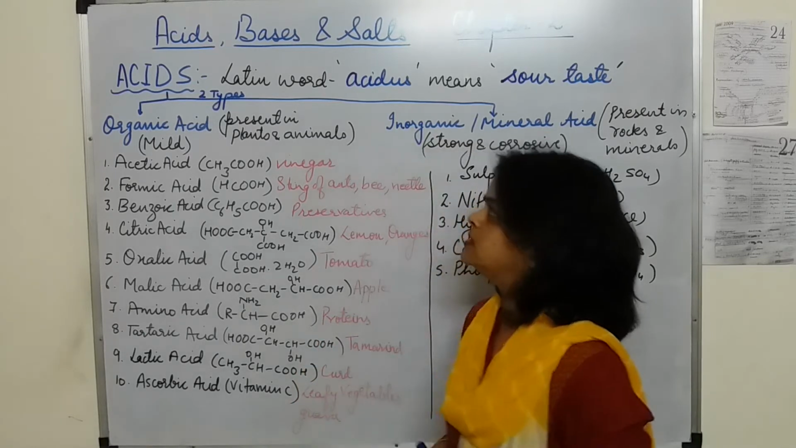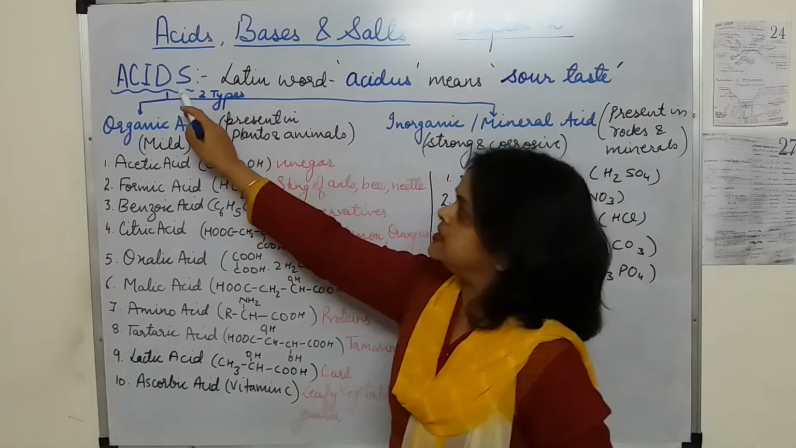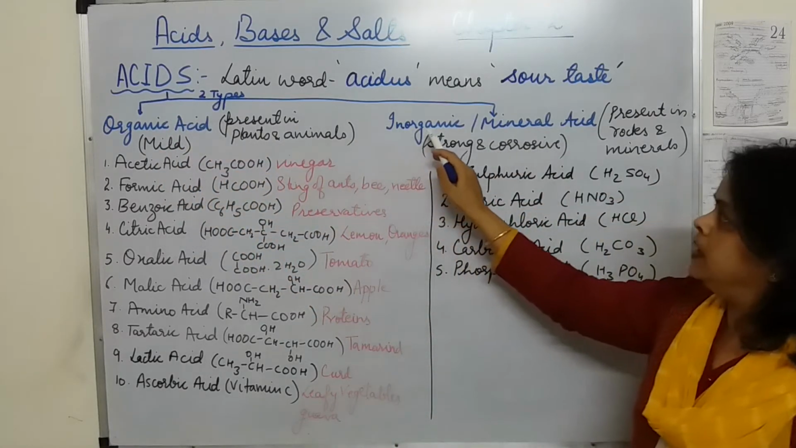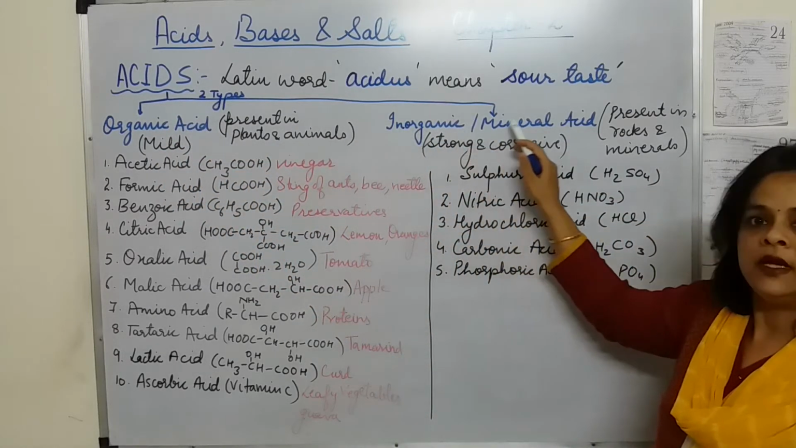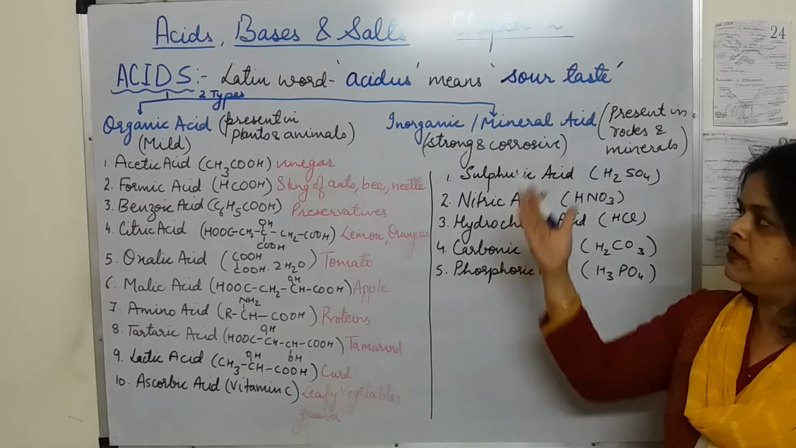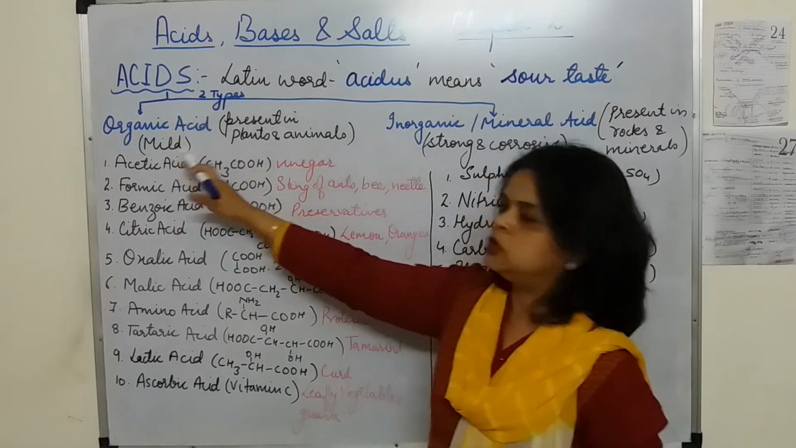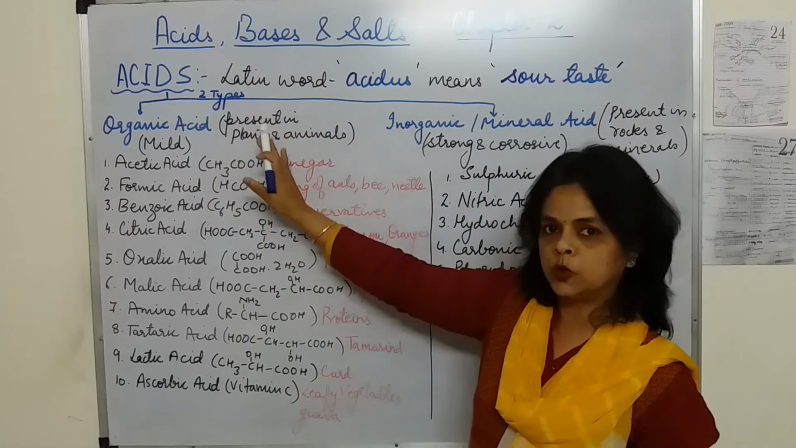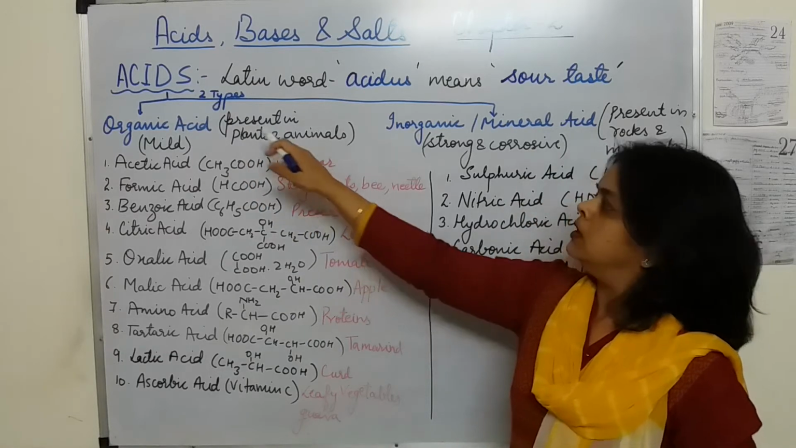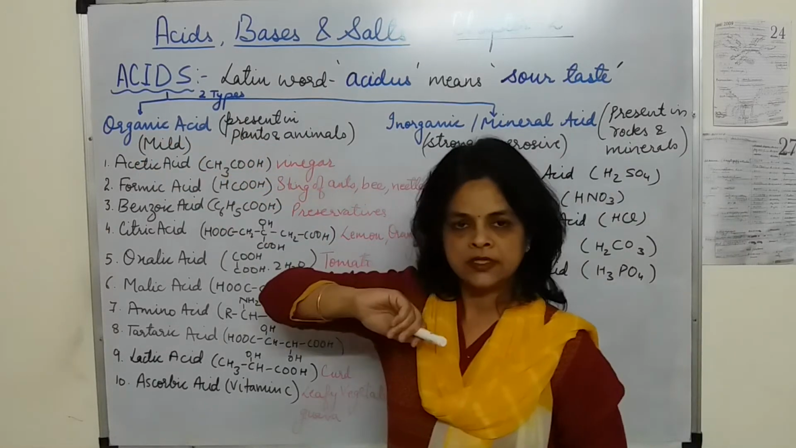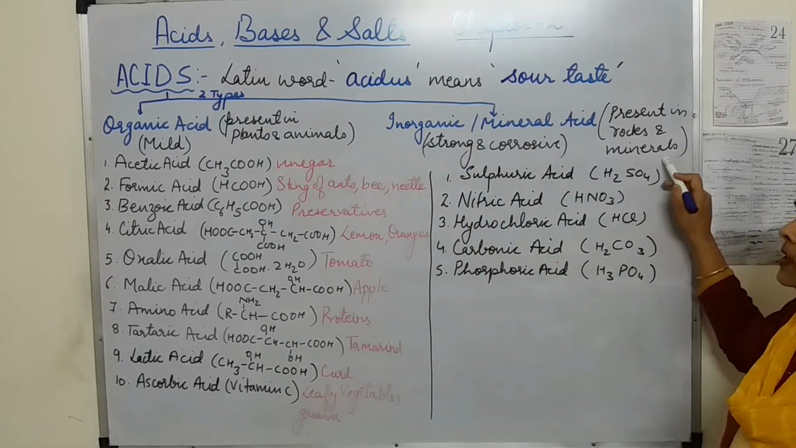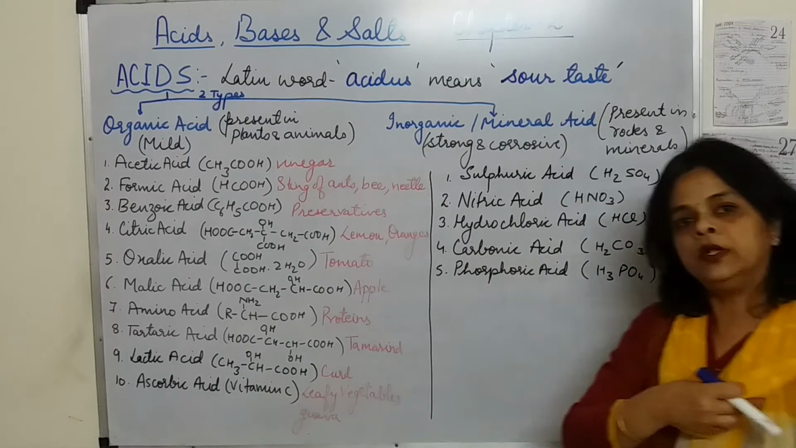In our junior classes, we had studied that acids can be of two types, organic acids or inorganic acids. Inorganic acids are also called mineral acids. Now on what criteria are we dividing the acids into two categories? That is on their source. If they are present in plants and animals, we call them organic acids, or if they are present in rocks and minerals, then we call them mineral acids.